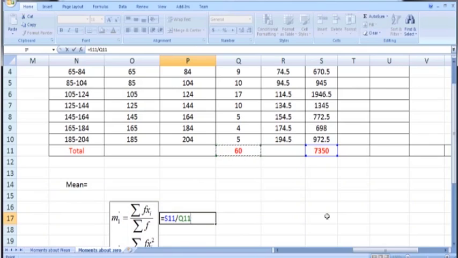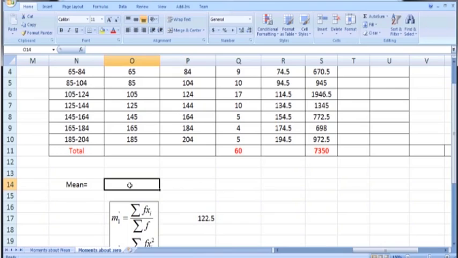So pressing enter, the first moment about 0 is 122.5, and remember that the same formula is used for the mean, so we can say that this is our mean.